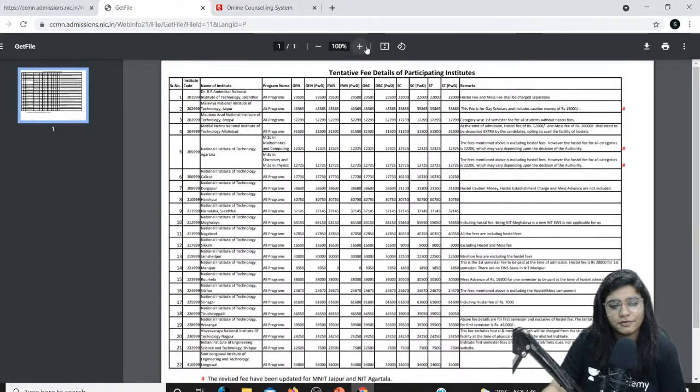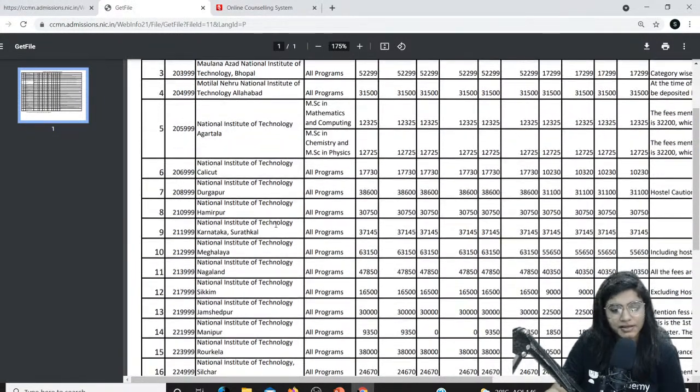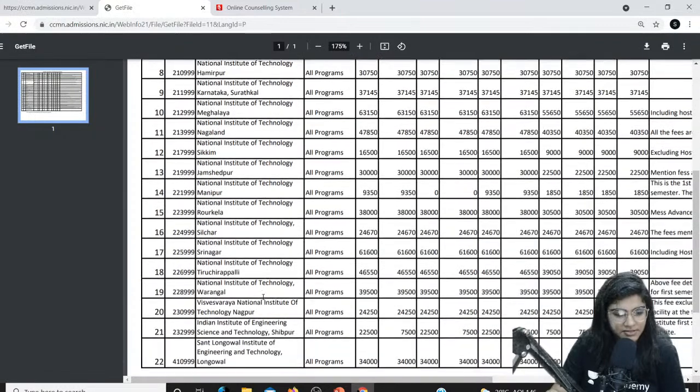Okay, so I'll give you a rough idea. See how you have to figure out what your fees for 2 years are going to be. Pick any NIT in which you are interested. Let's pick a top NIT, like NIT Trichy or NIT Warangal. If I pick NIT Warangal, you can see over here, you can figure it out.